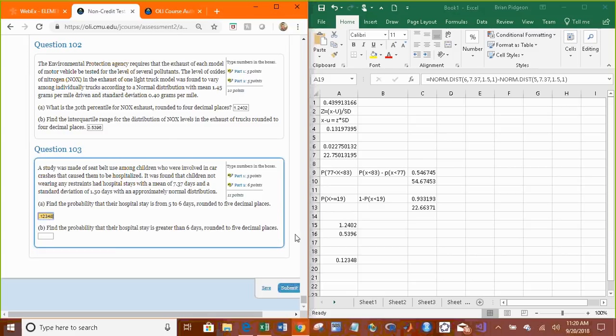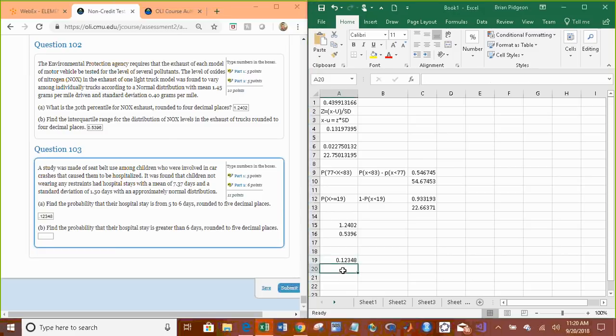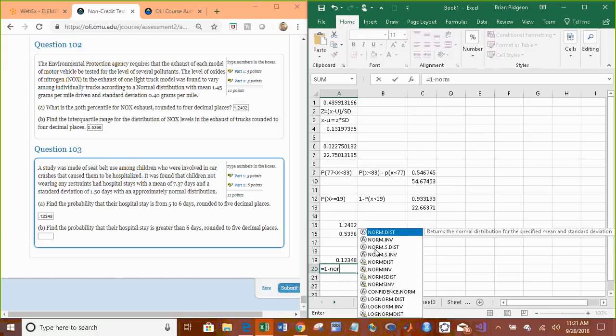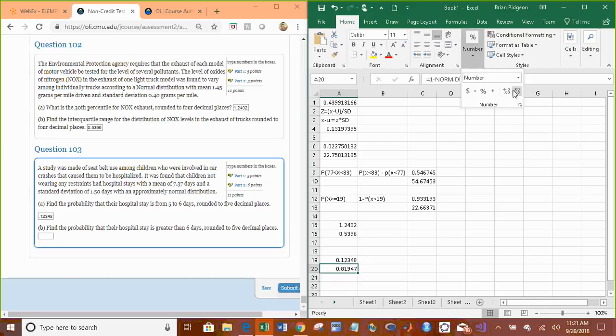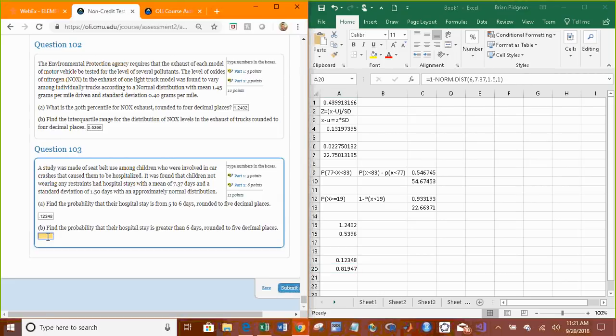Find the probability that their hospital stay is greater than 6. Well, norm diff only calculates less than, so greater than 6 is the same thing as 1 minus the probability of less than 6. So we're going to do 1 minus norm diff less than 6. So 6, 7.37, standard deviation of 1.5, always cumulative. And round to 5 decimal places. 1, 2, 3, 4, 5. 0.81947.